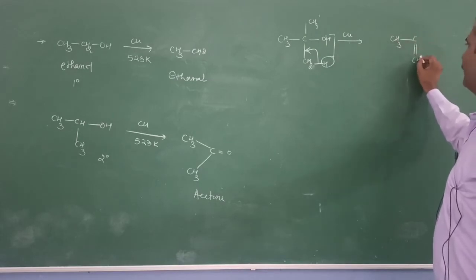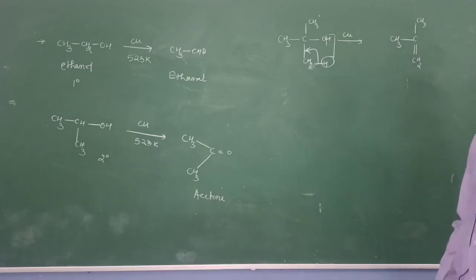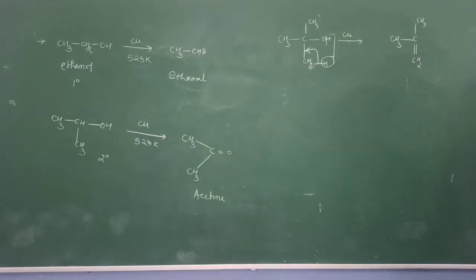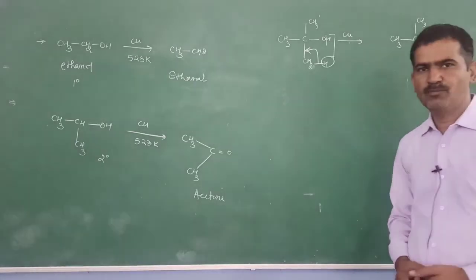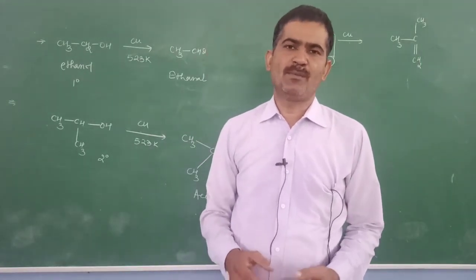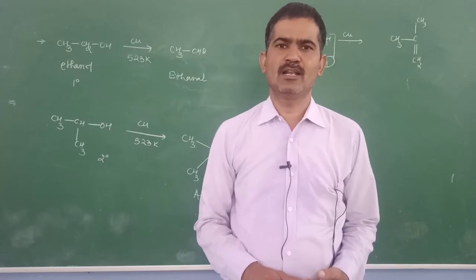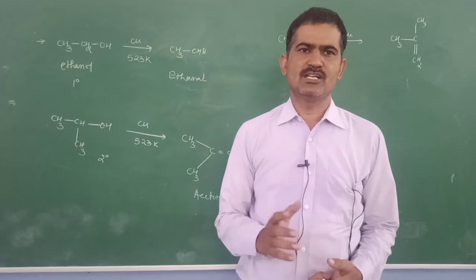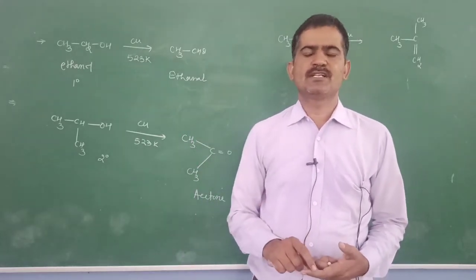It forms alkene. This is the difference of oxidation with the help of a catalyst and an oxidizing agent. When you carry out the oxidation of alcohol with the help of an oxidizing agent, primary alcohol is oxidized to aldehyde and secondary alcohol is oxidized to ketone, and tertiary alcohol resists the oxidation due to the absence of alpha hydrogen present at the carbon.